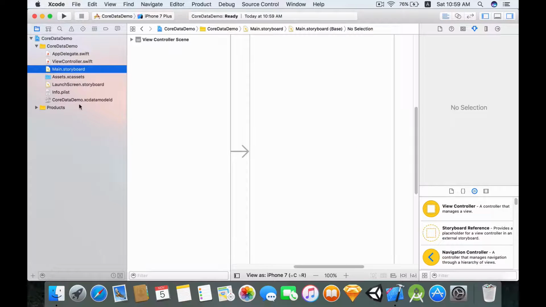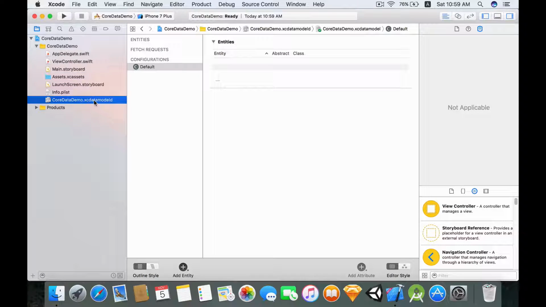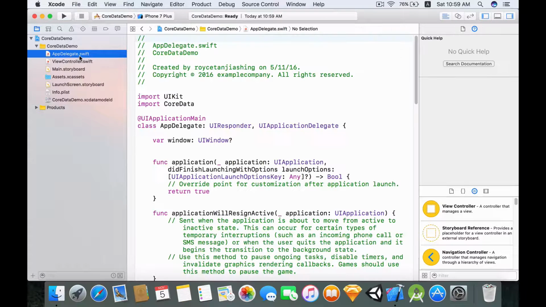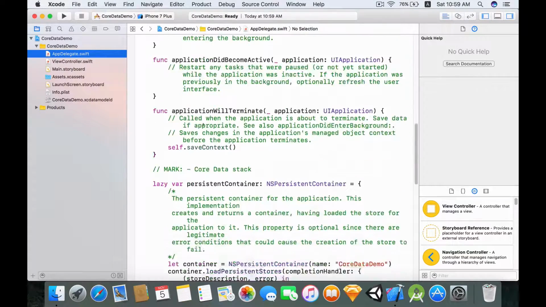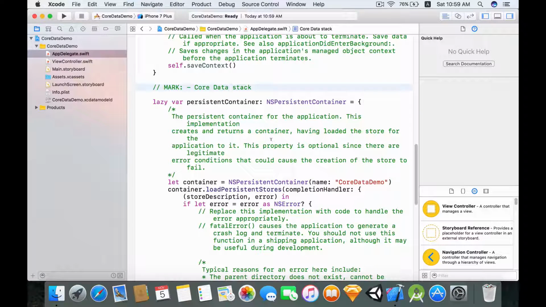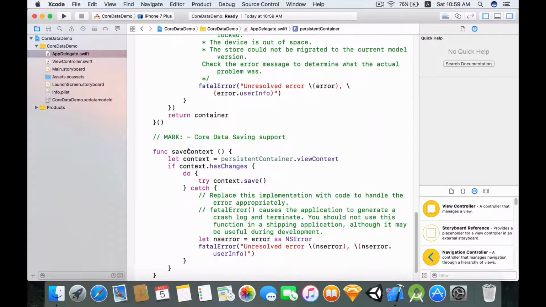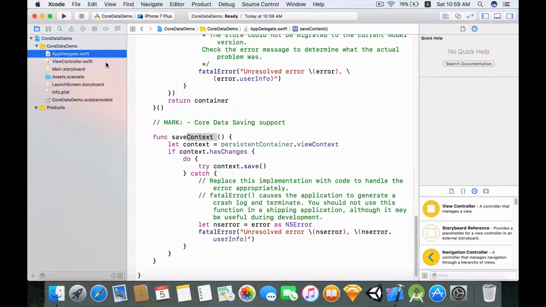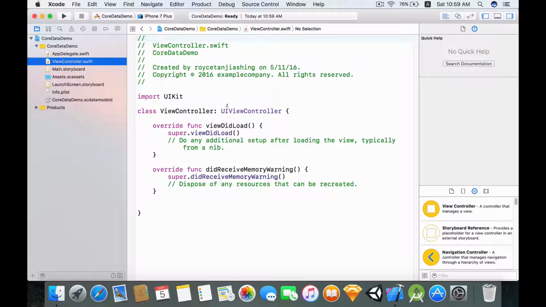Okay, so if you notice, there's a new file over here, and it's a data model which allows us to manage our Core Data stuff. We will be coming back to this later in this video tutorial, but now I want you to head into your AppDelegate.swift. Scroll down, and over here in the MARK: Core Data stack, you should see some Core Data related code. You have the persistent container, and you have saveContext, which is a helper function which allows you to save data. Okay, now head back to your ViewController and let's start writing some Core Data code.